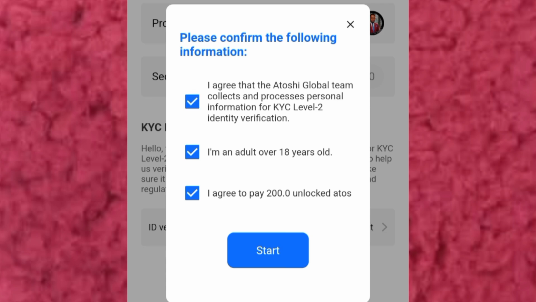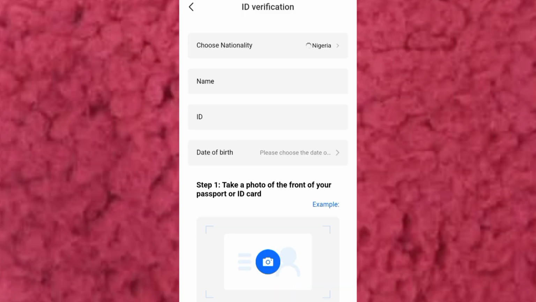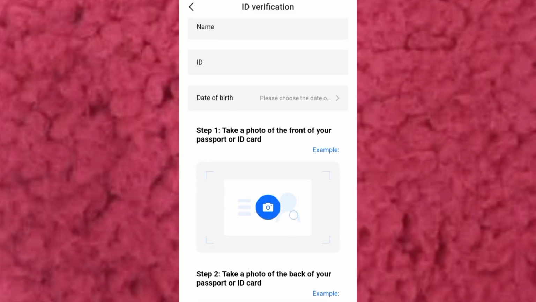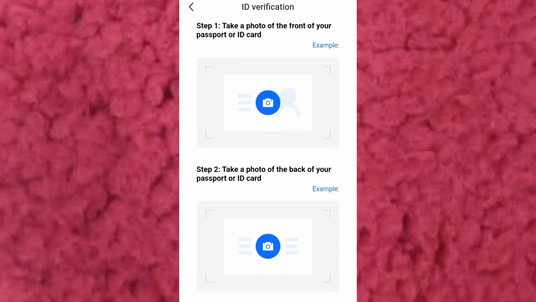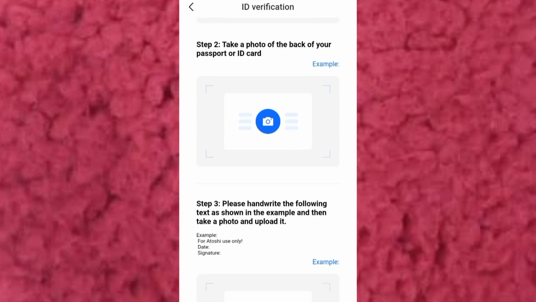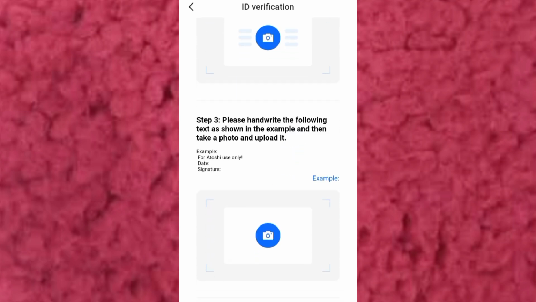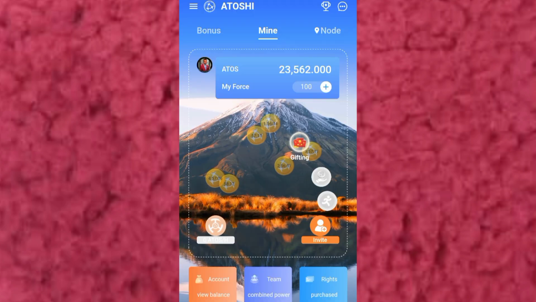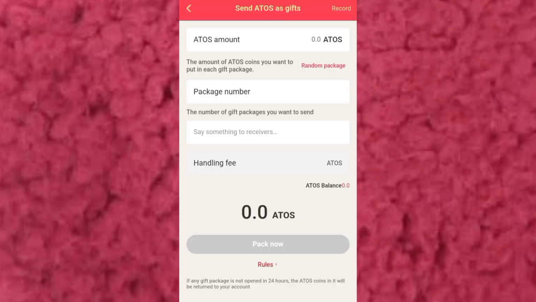Any event that has KYC, you should know that it's serious, most especially. Note, I'm not a financial advisor. I'm just looking for ways that my followers can definitely earn or make money online. You can also do your ID verification. You must be sure that you belong to a country, and since you belong to a country, definitely you will be able to get verified.